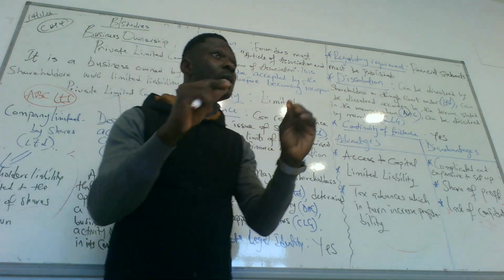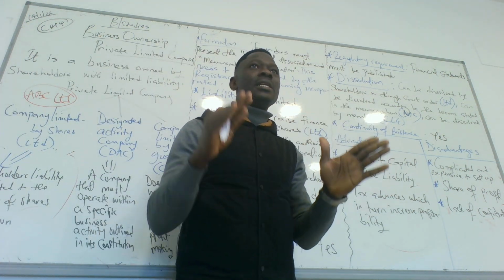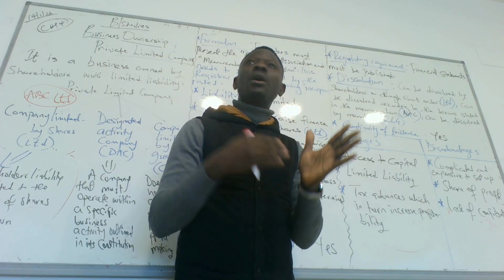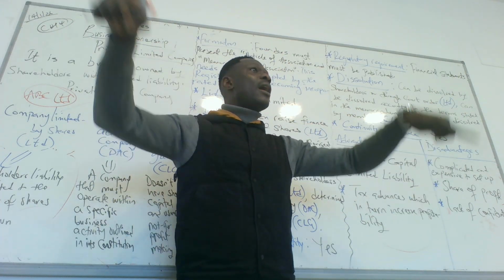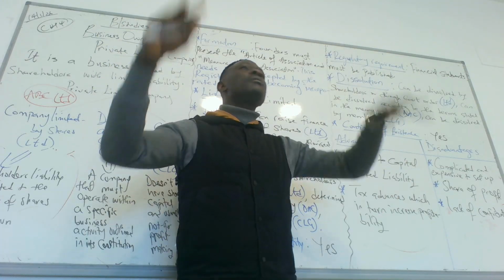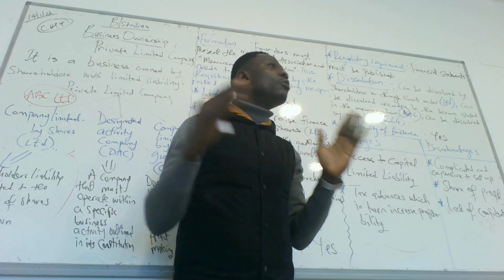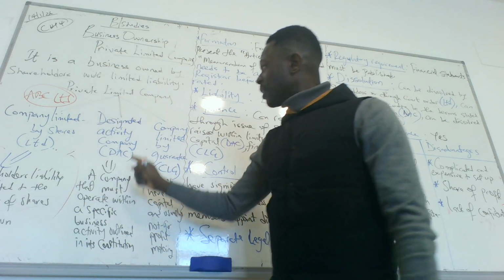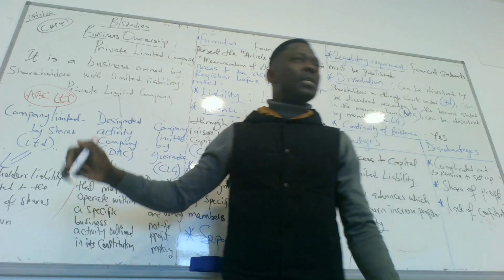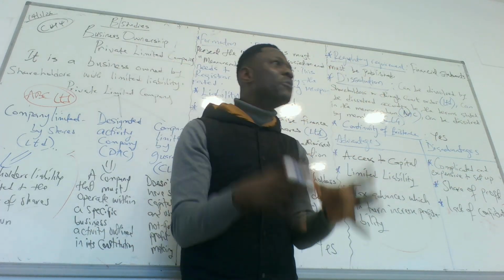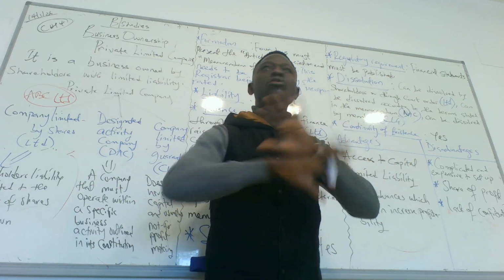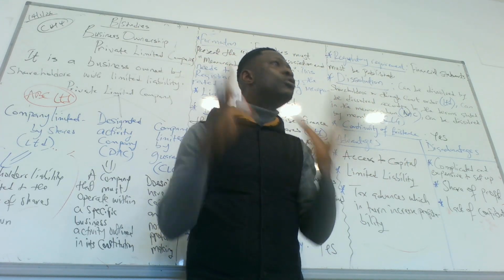So if it's a school, it continues to be a school. It cannot be a conglomerate. A conglomerate is a business that can be diversified. You can have a school, a university, a hospital, whatever. But a designated activity company cannot deviate from its specific duty. So they cannot do other things except what they do.